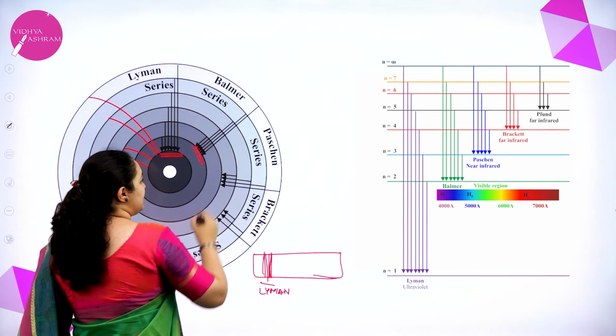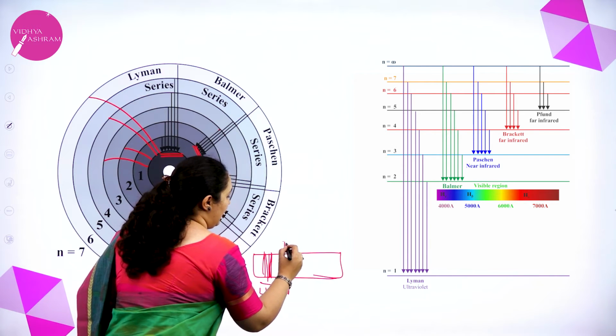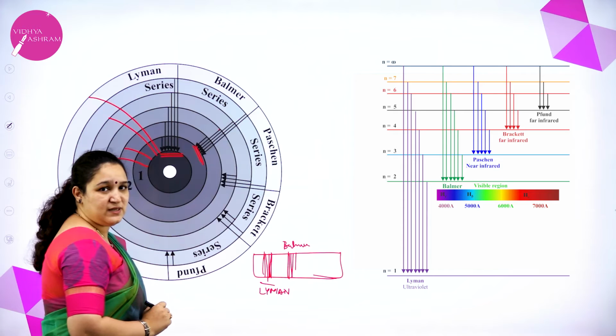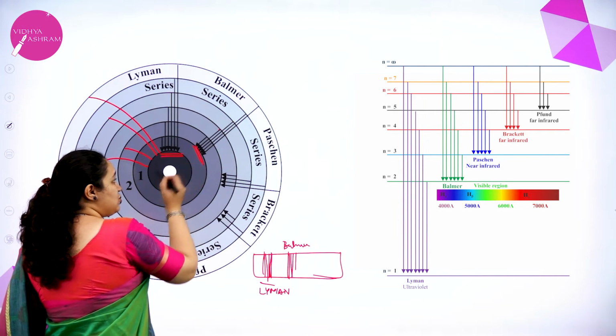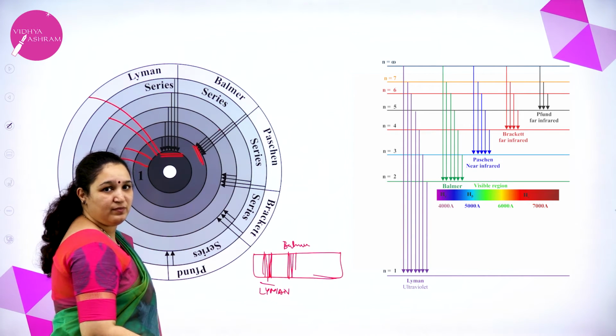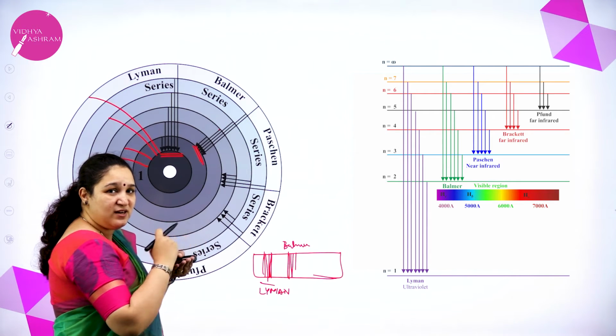It came to the second state. Then you get a series of lines called the Balmer series. Now, from here, if it comes to the first state, 2 to 1, again it will come in the Lyman series only.